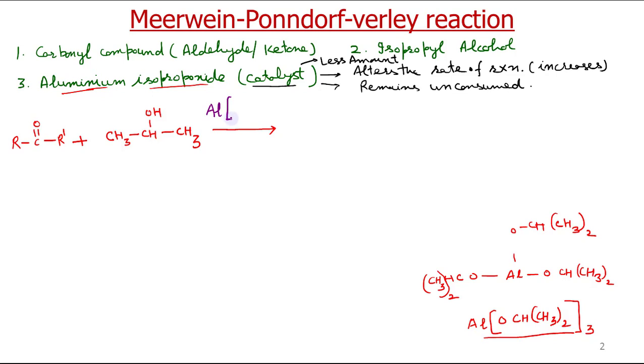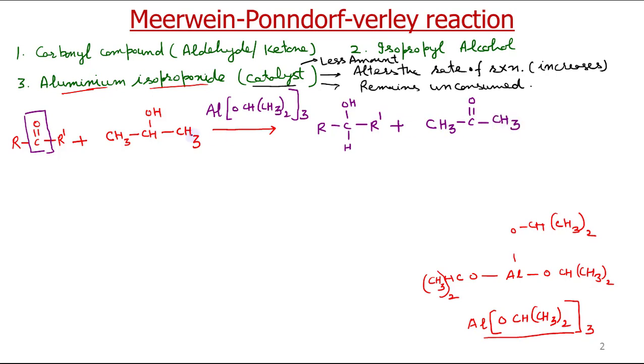Under these reaction conditions, the carbonyl group gets reduced, and the product is RCHOH R dash plus acetone, CH3COCH3.